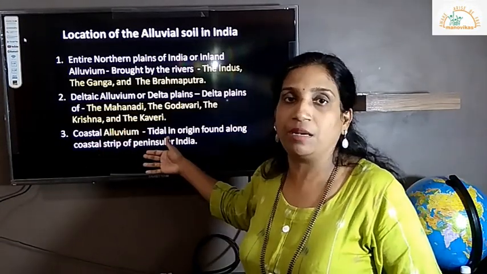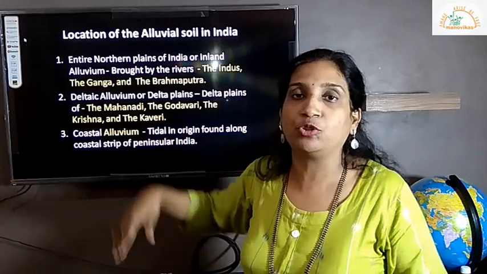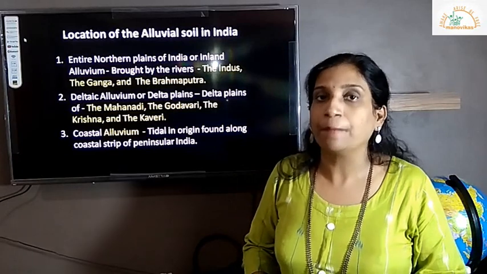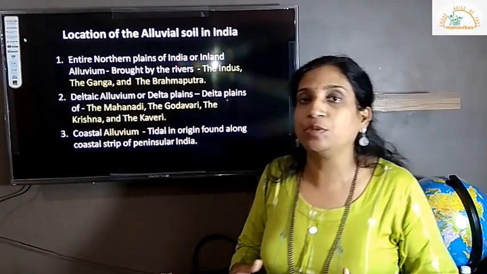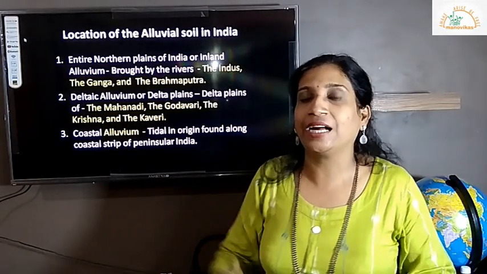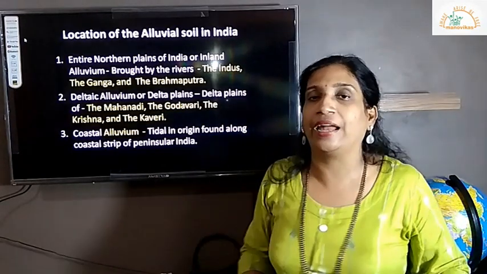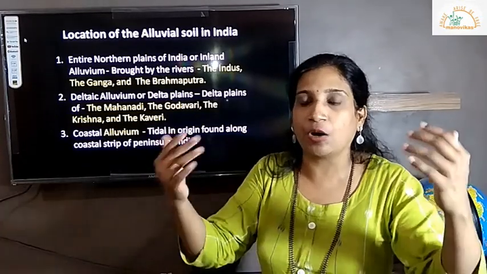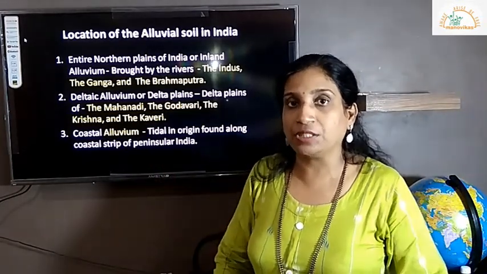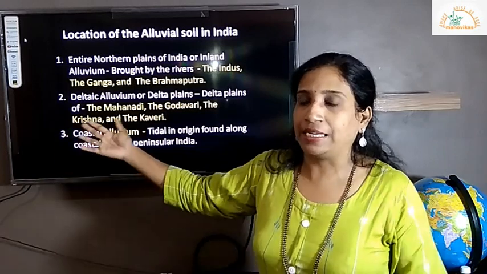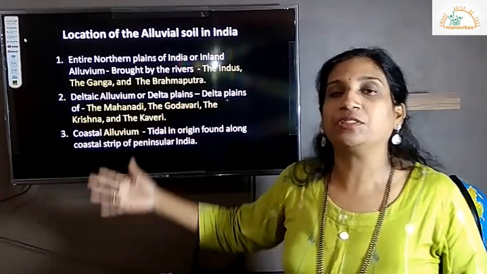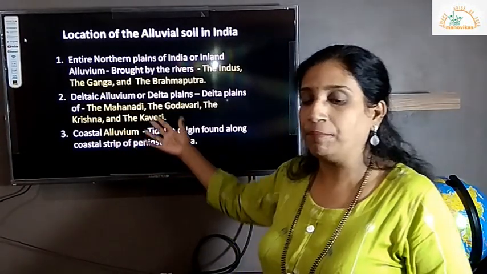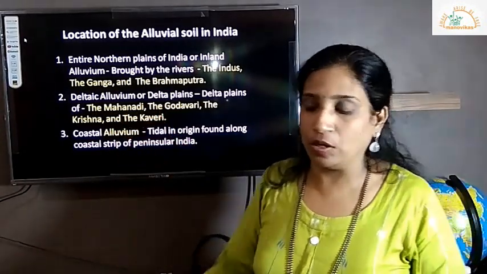The third is the coastal plains. Now we know in India we have two coastal plains, western coastal plains and eastern coastal plains, correct? Along these coastal plains, due to the tides, during the high tide, water gets into the land, and whatever silt the water is carrying, it will be depositing along the coastal belts. This usually happens due to the formation of tides, especially high tides. During this time, this alluvium is getting deposited.